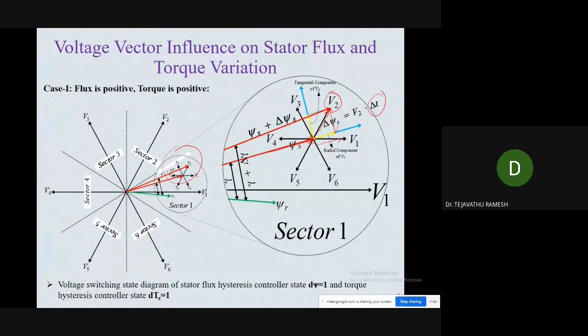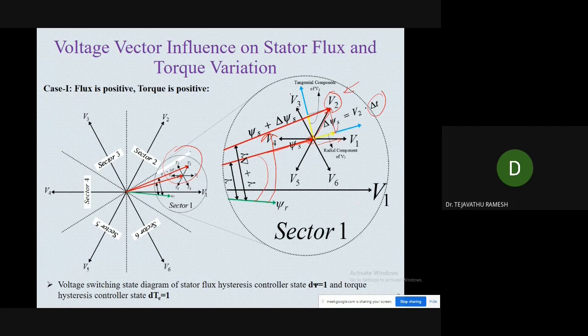Similarly, the torque variation. Now you see the torque. This is the position of psi s, and it is changed to this value. Earlier the torque angle between psi s and psi r was this much, and now the new angle will be increased. When it is increased, from the equation, torque also increases. So in sector 1, if you select voltage vector V2, there is a variation in the stator flux and the torque.